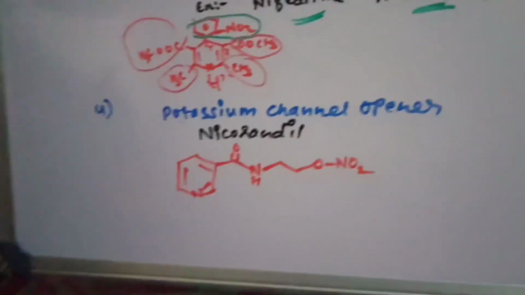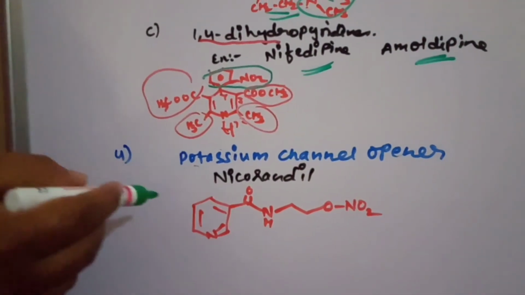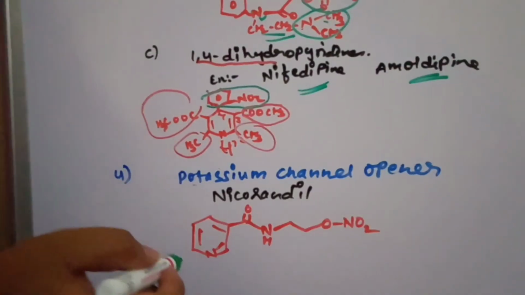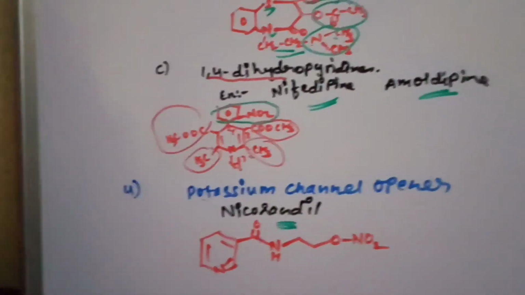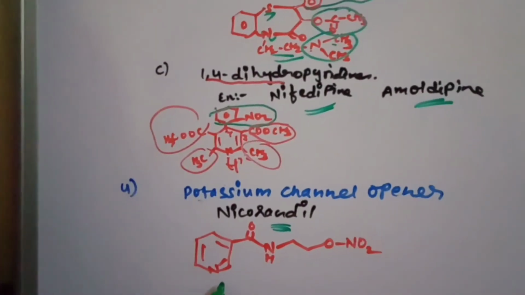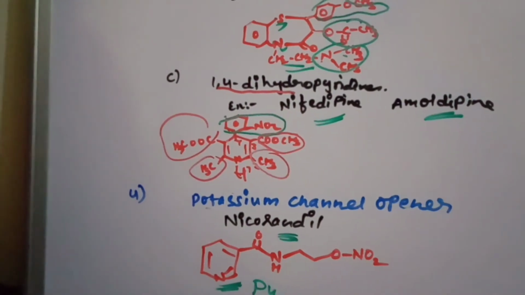And the last class of drug in these anti-anginal agents, the fourth one, is potassium channel opener. The example is nicorandil. So nicorandil, if you see, the basic nucleus present is a 6-membered ring containing nitrogen, called pyridine.